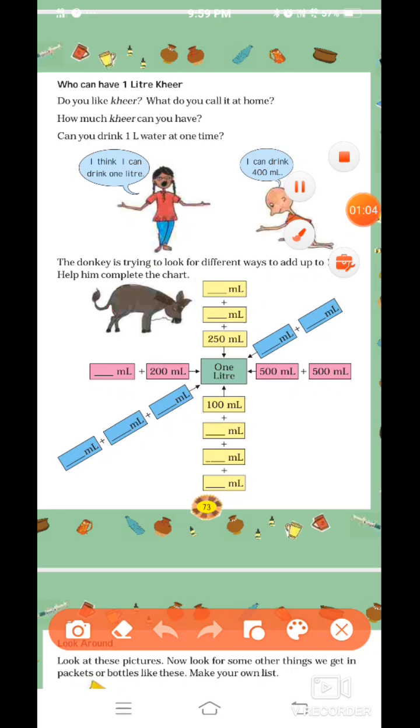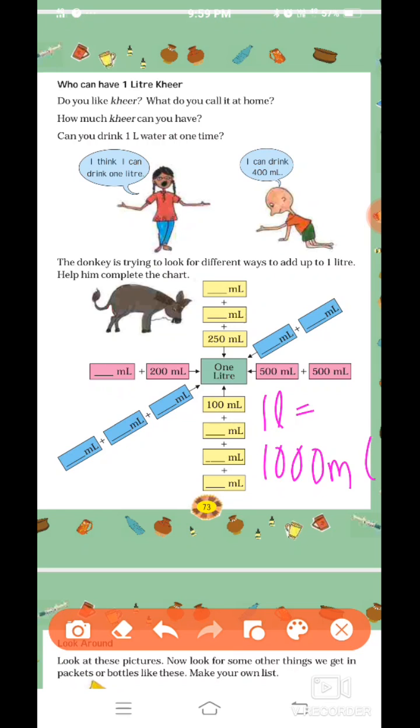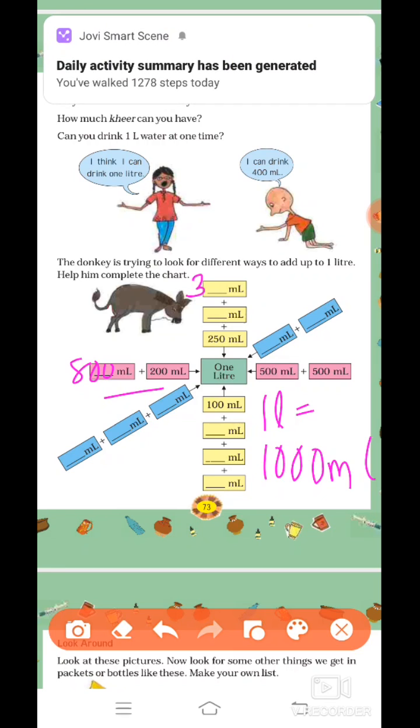We have to add up all and get the answer 1 liter. Now we all know that 1 liter equals 1000 ml. So we have to add up to 1000. Now here 200 is given. We will write 800 because 800 plus 200 will give 1000. Next, over yellow, 250 is given to you. We have to find the other 2. Now subtract 1000 minus 250, you will get 750. So if we divide 750, we can get 350 and 400.